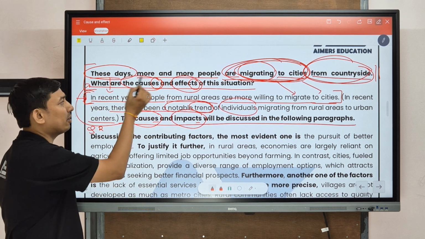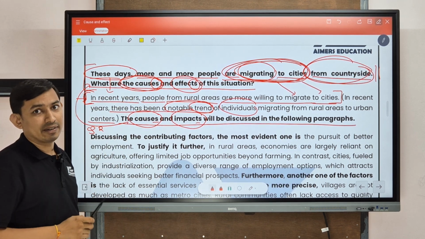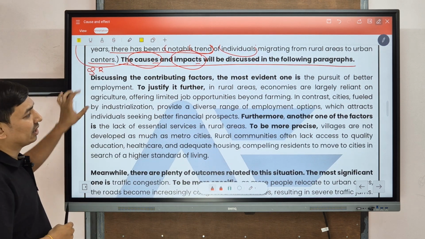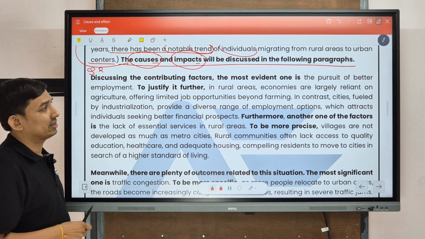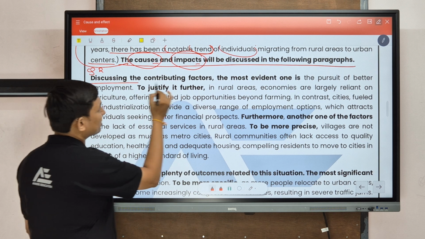Here they have asked about causes. So in body paragraph 1 we will cover causes. How many causes? 2 causes. So let's read the body paragraph and decode our essay structure. First one, discussing the contributing factors.